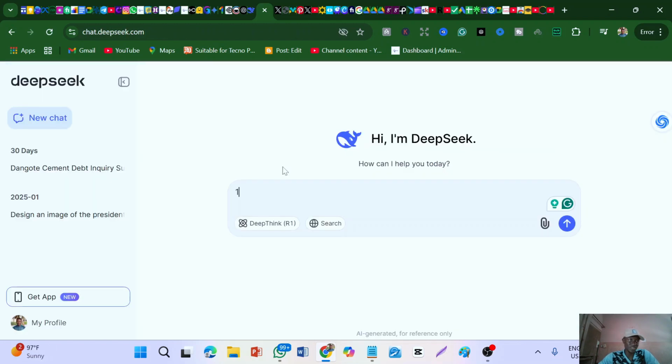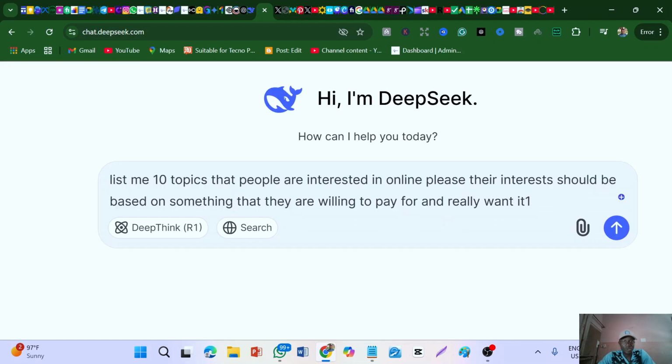Continue. Now you can see DeepSeek is ready, and this is where you're going to get the ideas. Let me show you how to get ideas to create your own digital products that can be in demand and that people can pay you for. Now you can come to DeepSeek and write this. Just follow along and write this.